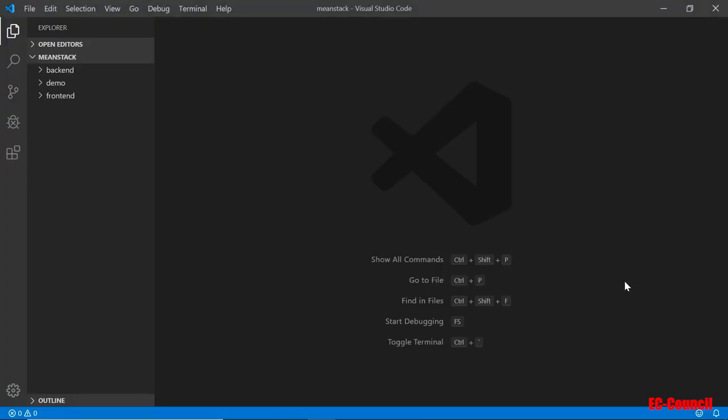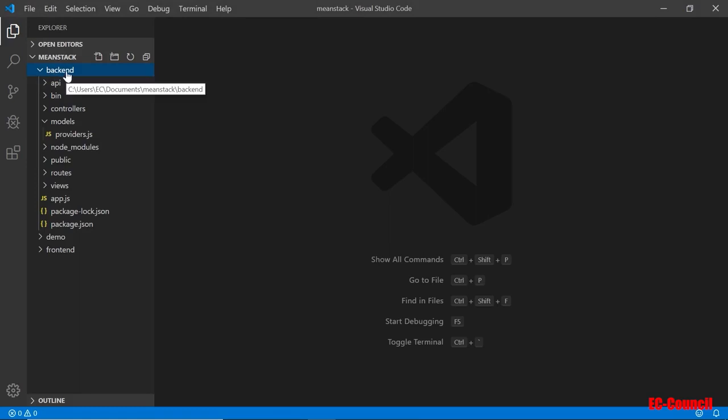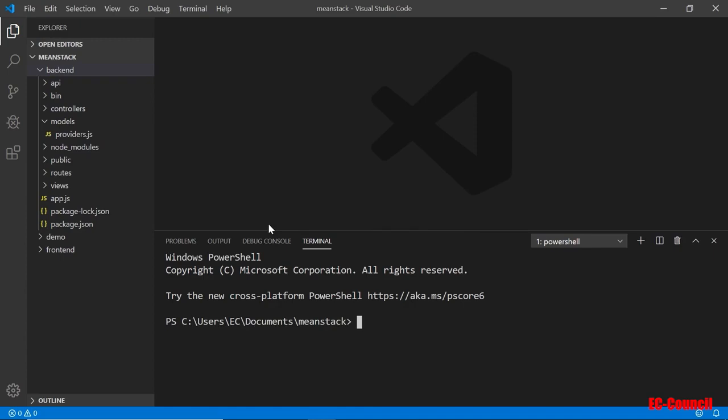So back in the Visual Studio Code, I'm going to make sure I'm in the back end. And so let's go and run the app. Control backtick to load a terminal. Go into the backend and just type node mun to run.